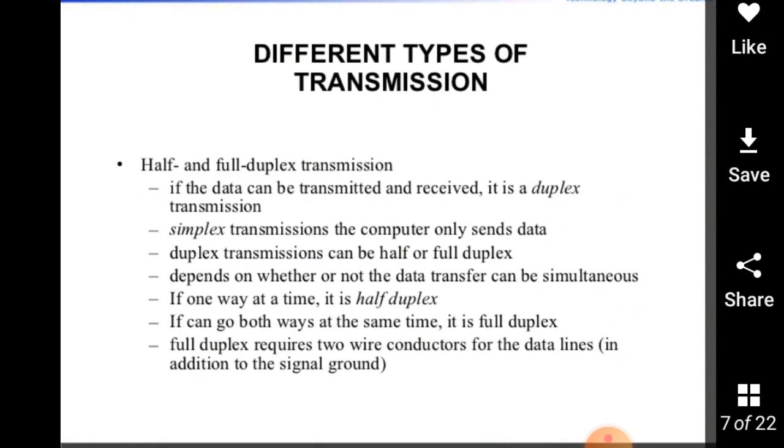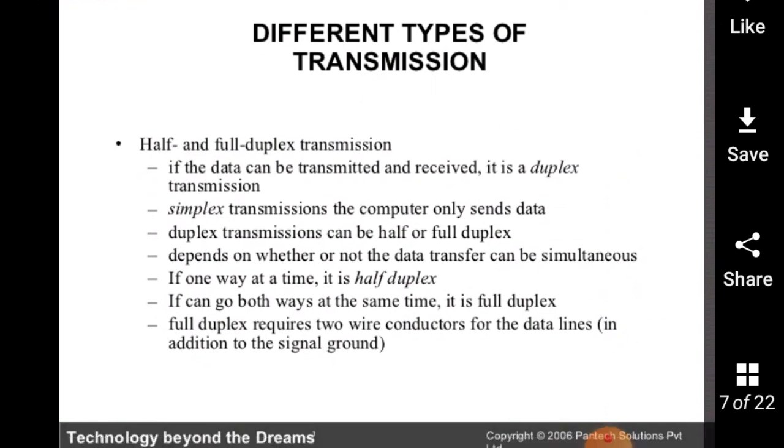Half and full duplex transmission. If the data can be transmitted and received, it is a duplex transmission. In simplex transmission, the computer only sends data.